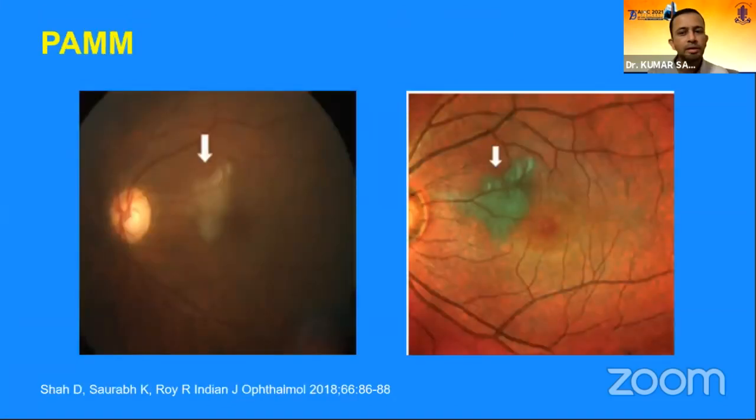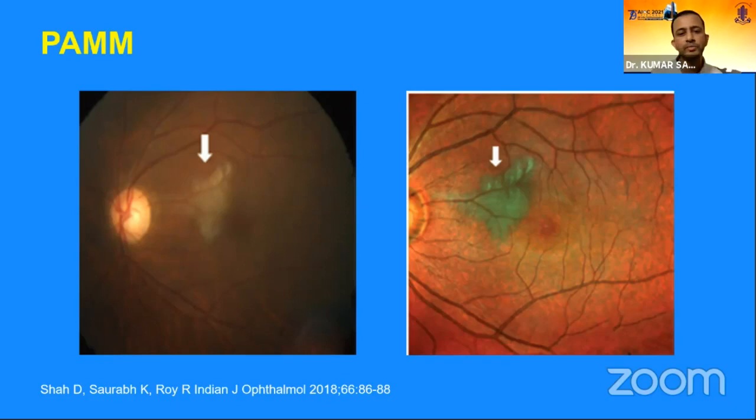Probably the last slide which I'm sharing regarding the inner retinal images is a paracentral acute middle maculopathy. This is an ischemic change in the inner nuclear layer, and we can see in the color fundus photo a patch of yellowish, whitish yellow color in the nasal part of the fovea, whereas the multicolor image delineates this paracentral acute middle maculopathy nicely by giving it a greenish hue.